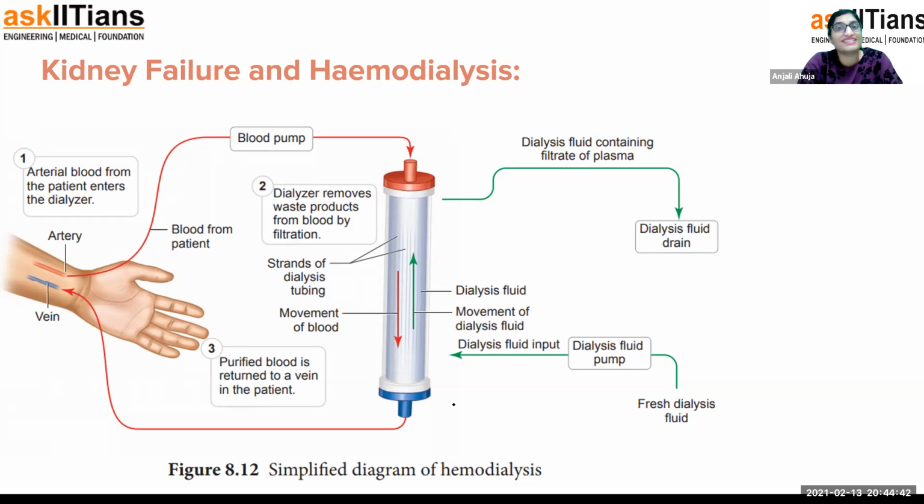It consists of a filter, which is a cellulose fiber. Sorry, it's a nitrocellulose membrane. This nitrocellulose membrane will be filtering the blood. So first of all, blood from the patient enters the dialyzer, and internal filtration happens. After filtration, it moves back into the body.